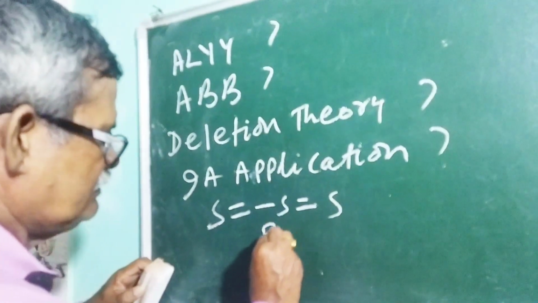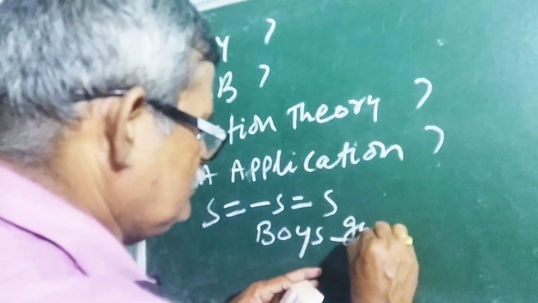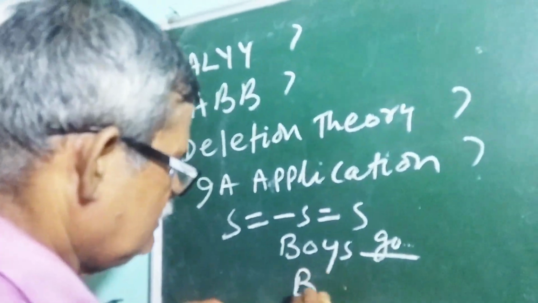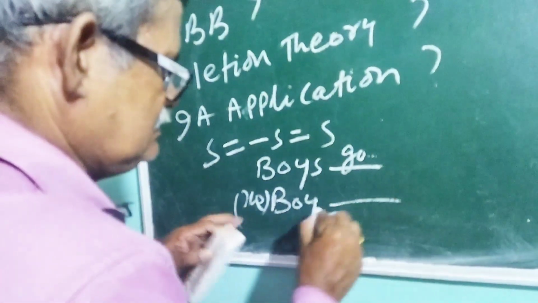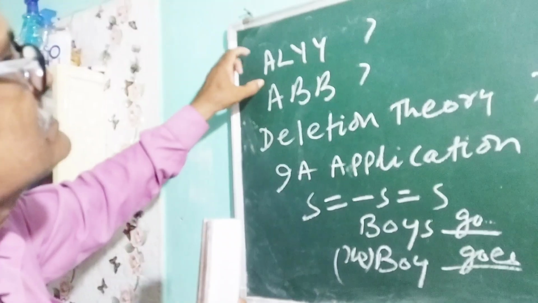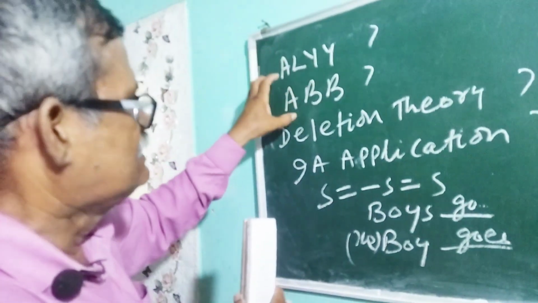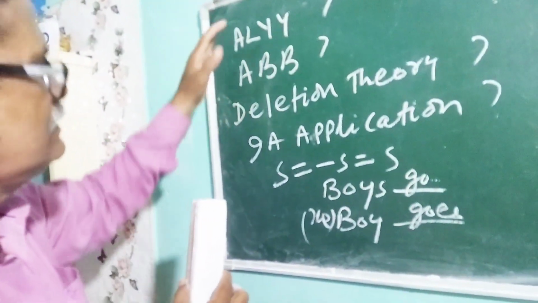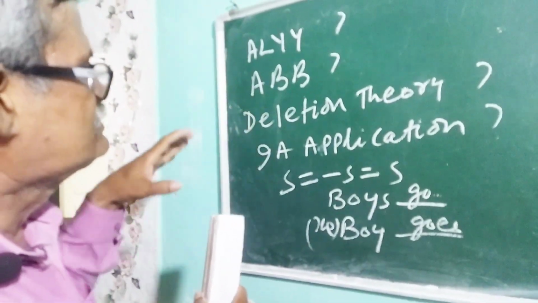Whenever you find boys, S is here, so you have to use a word in which there will be minus S, that means there will be no S. The boy dash minus S, so it will be goes. So remember, you can also write to me ALYY with examples. Ago, last, yesterday, year means simple past. You just watch this video repeatedly and solve it and write to me.